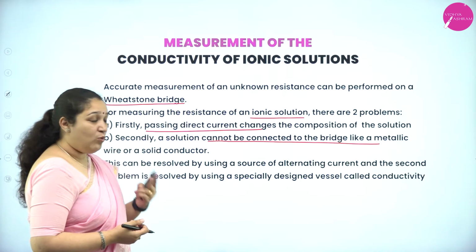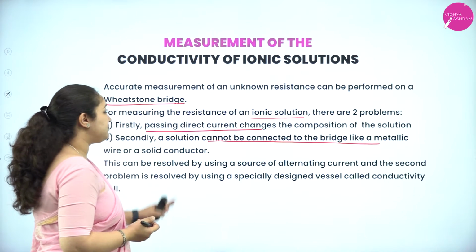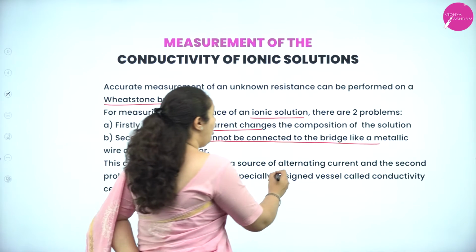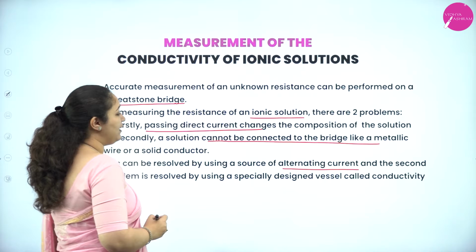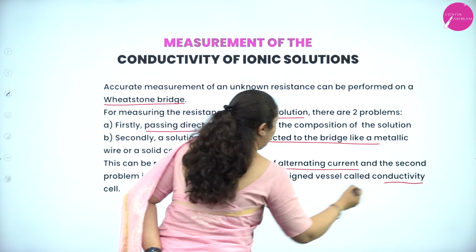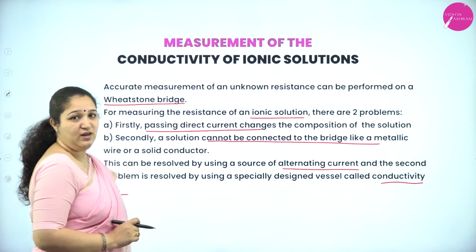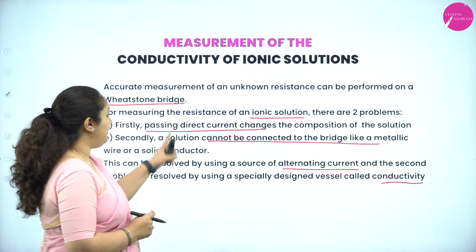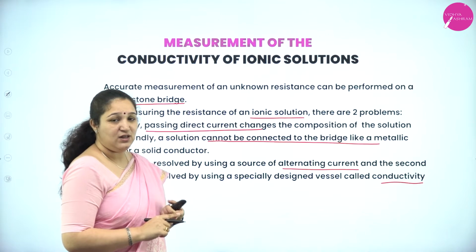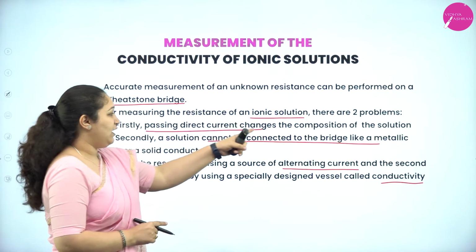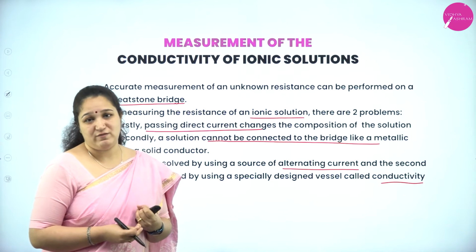So, to overcome these two problems, we use a source of alternating current, and the second problem is resolved by using a conductivity cell. First problem, to prevent the reaction, what are we doing? We are passing alternating current. So the first problem of chemical composition change we have resolved.